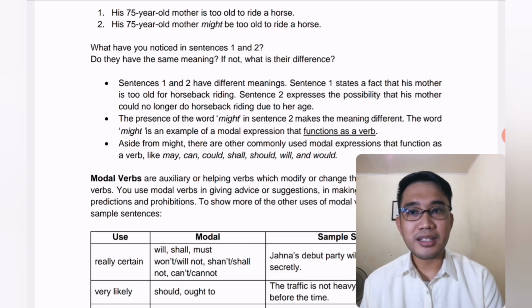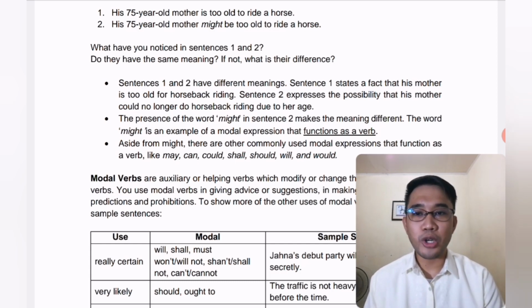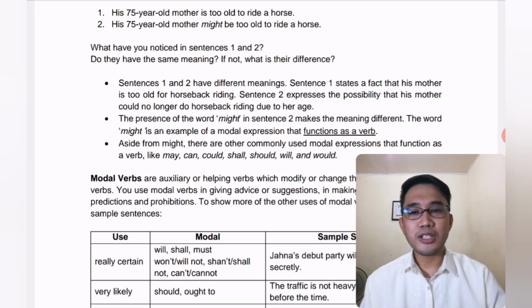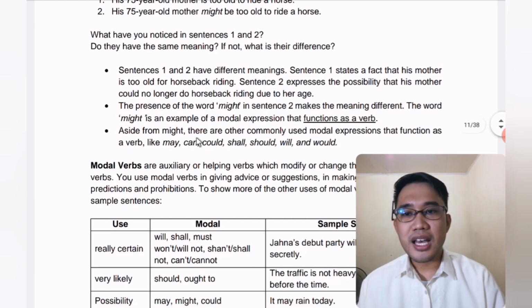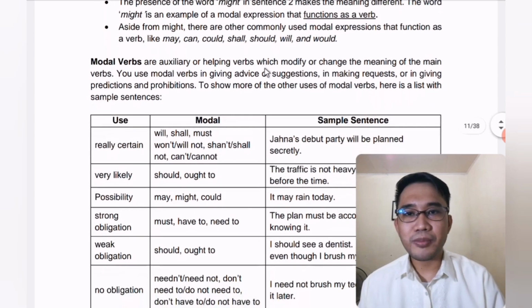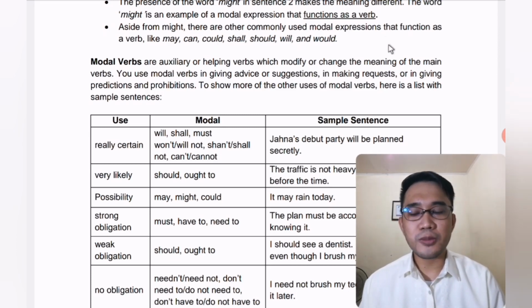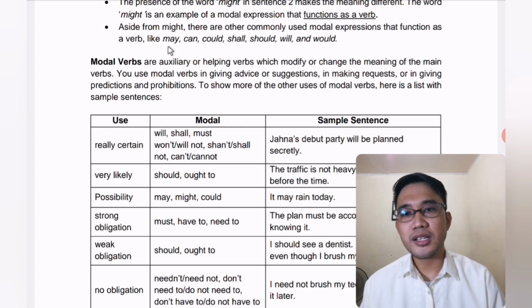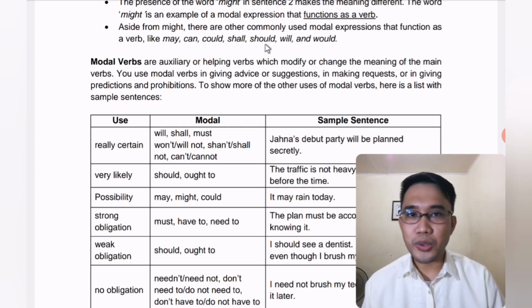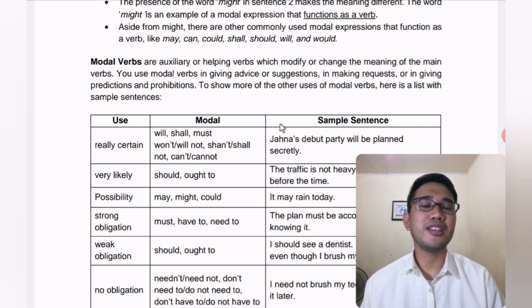The word might is an example of a modal expression that functions as a verb. That's why it is called a modal verb. Now please take note of this, guys. Aside from the word might, there are also other commonly used modal expressions or modal verbs such as may, can, could, shall, should, will, and would.